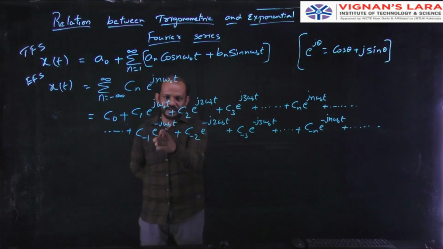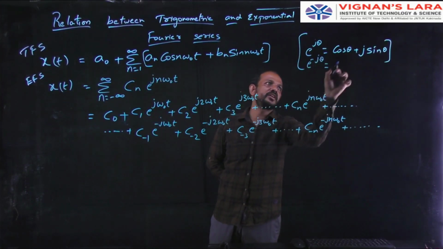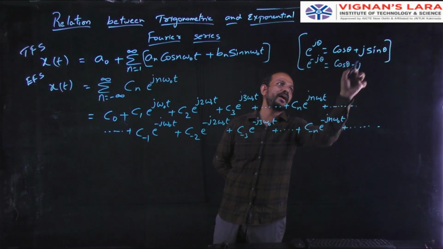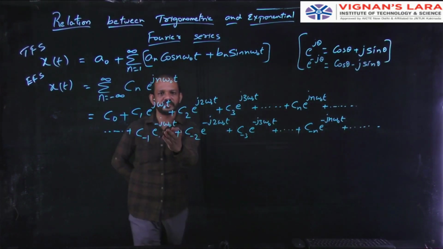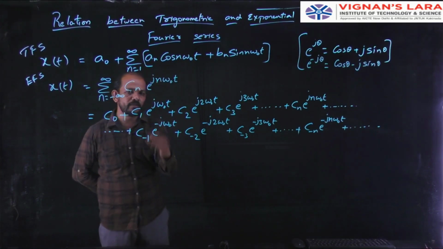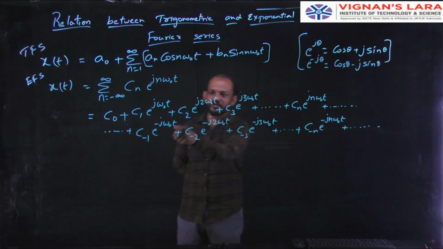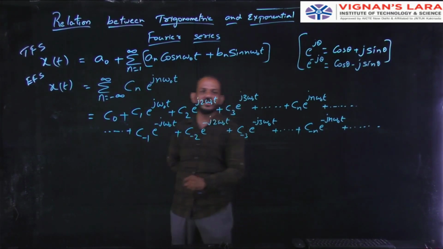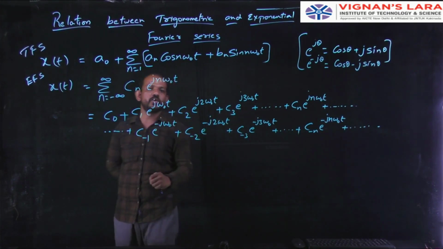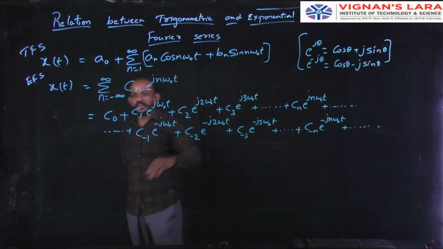In the same way, here also we have the formula e power minus j theta equal to cos theta minus j sin theta. So use that formula here. So e power minus j omega naught t equal to cos omega naught t minus j sin omega naught t. Here cos 2 omega naught t minus j sin 2 omega naught t, cos 3 omega naught t minus j sin 3 omega naught t, and so on up to infinity.